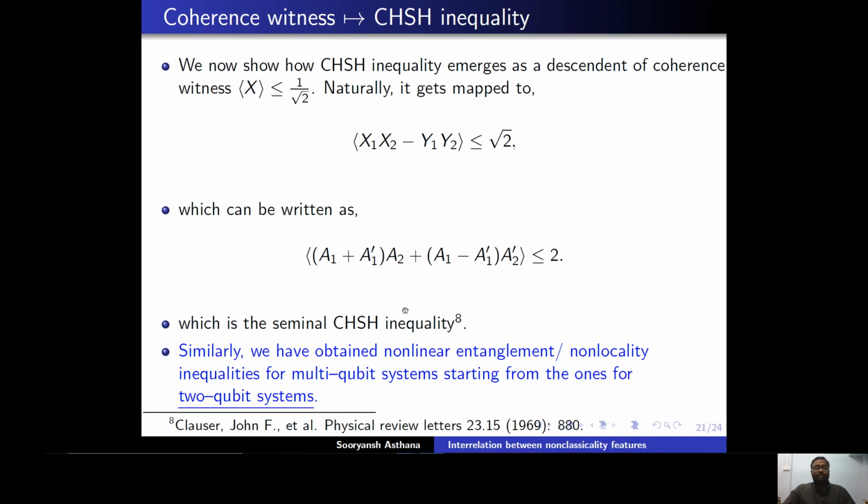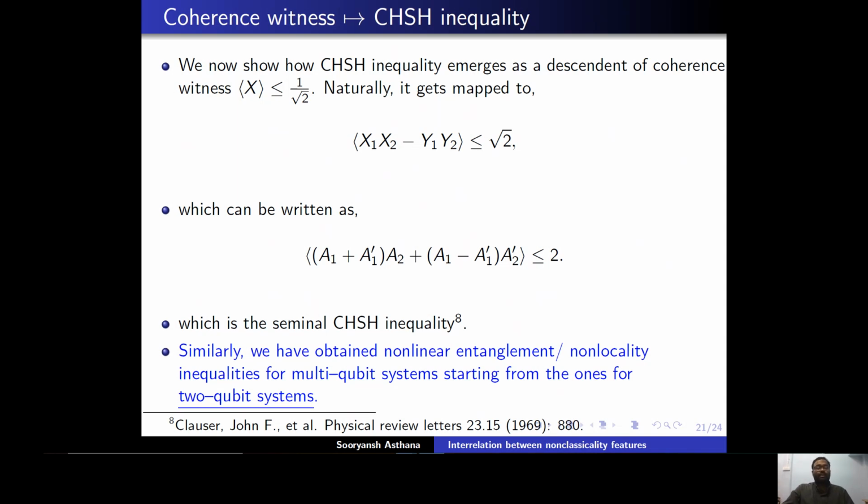Now there is a natural question that emerges: why this choice of 1 over root 2? The answer is that expectation value of x bounded by half will detect more coherent states, meaning the less coherent states are also detected, whereas this one will detect, in comparison to expectation value of x bounded by half, a smaller number of coherent states, and the coherent states which are detected are relatively more coherent.